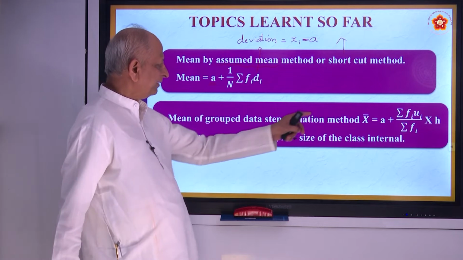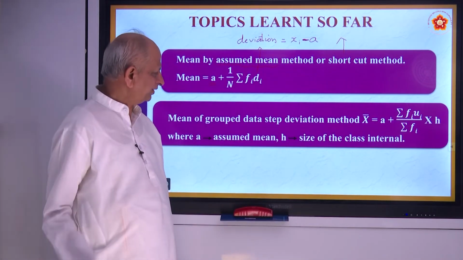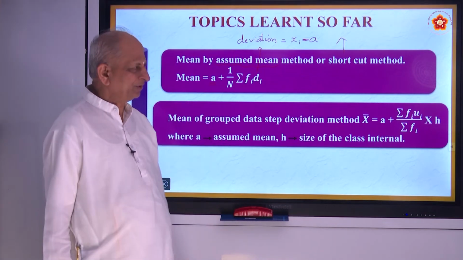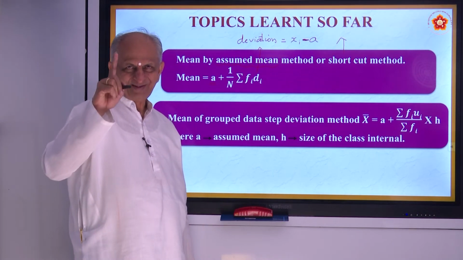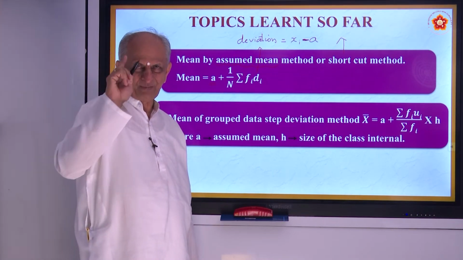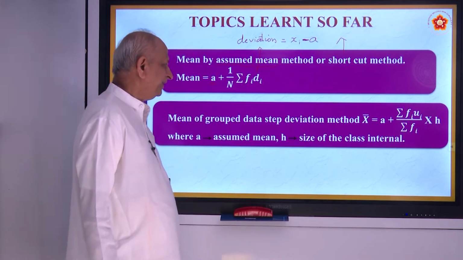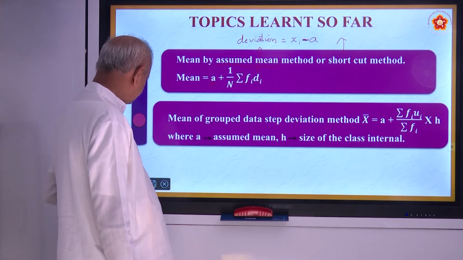Using this formula, we have already seen, that is called the step deviation method. So these are the three methods. One is called the direct method, second is the assumed mean method, third is the step deviation method. These are the things you have already seen.